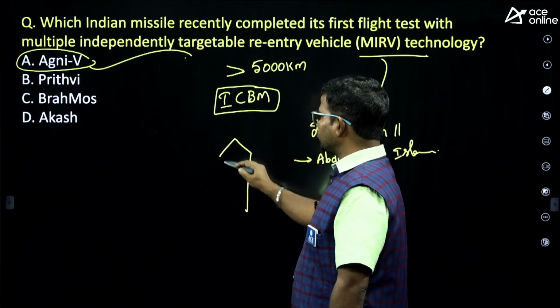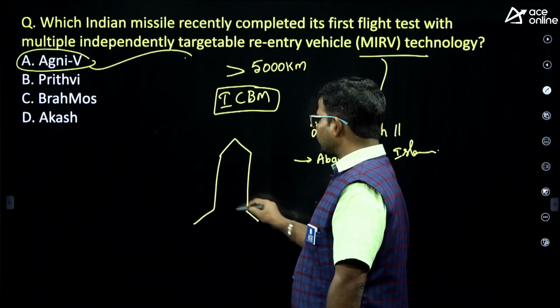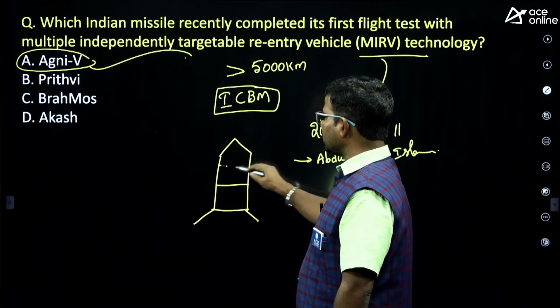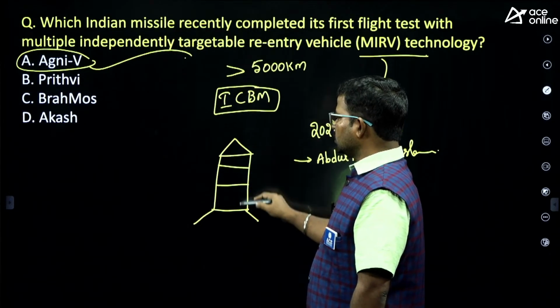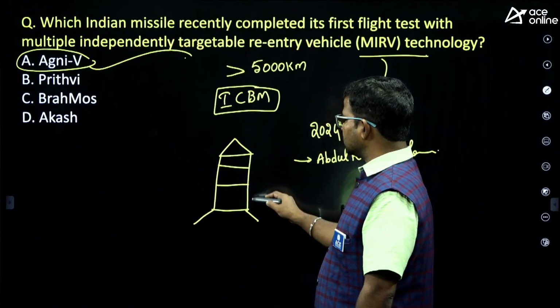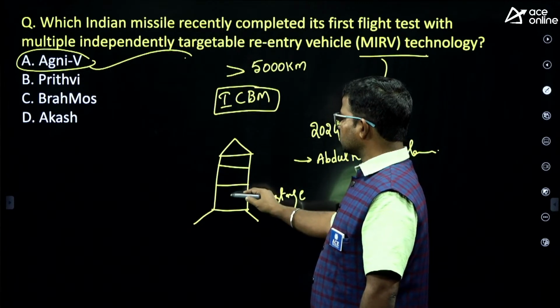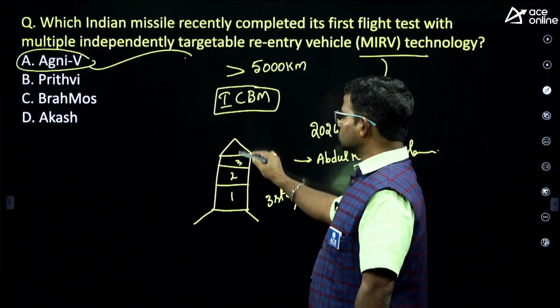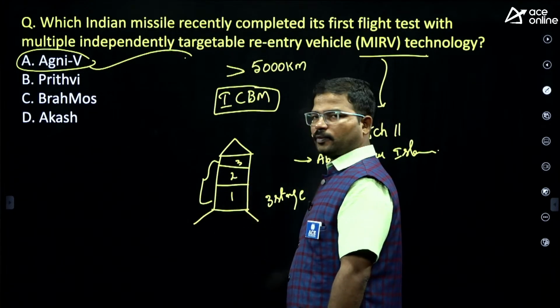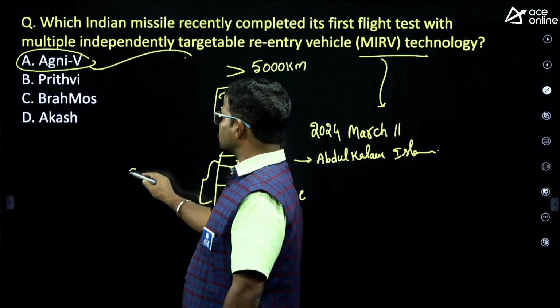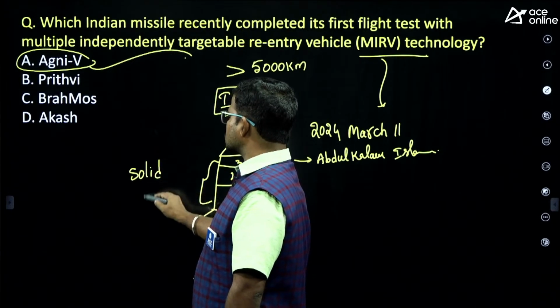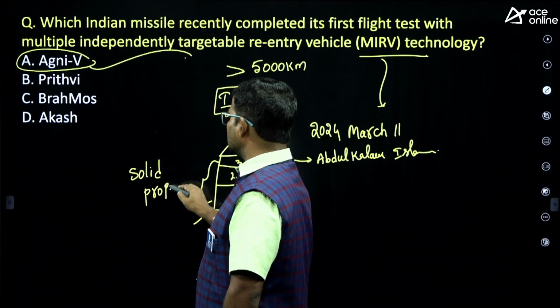It means, guys, if you consider this rough model of Agni 5, how many stages does it have? Three stages. Stage 1, stage 2, stage 3. In these three stages, what kind of propellants do they mostly use? Solid propellants.